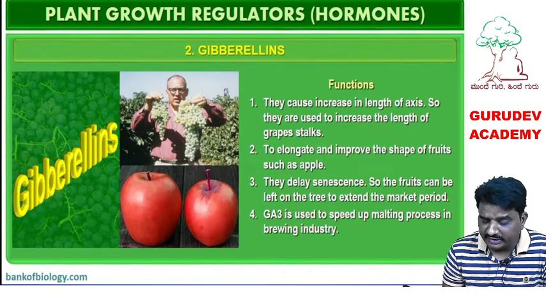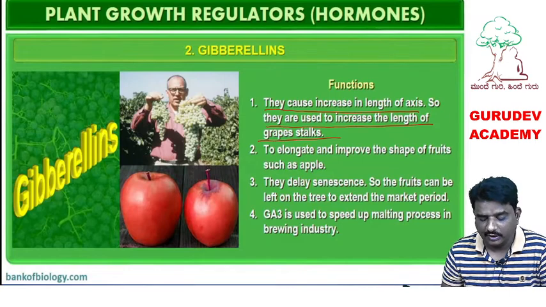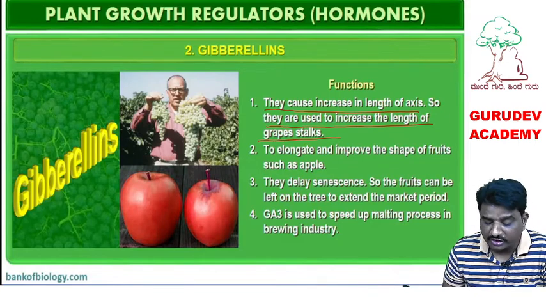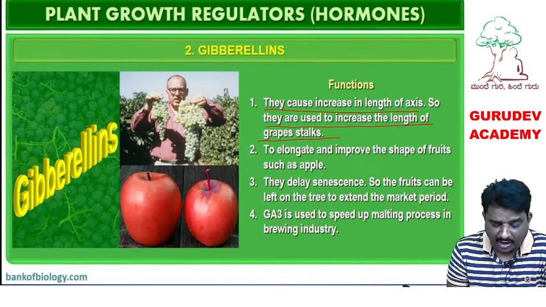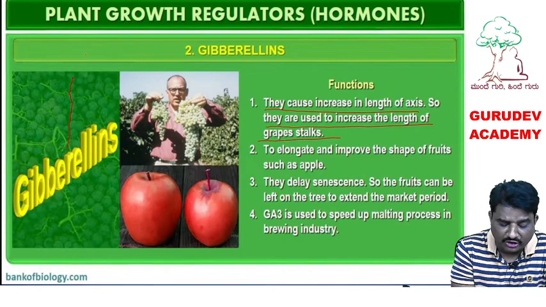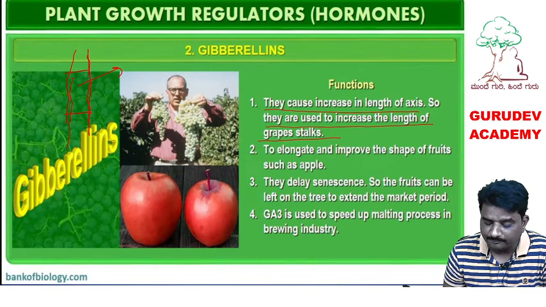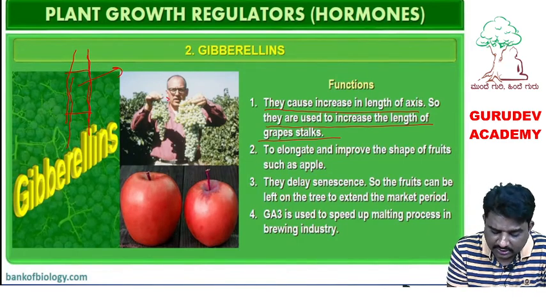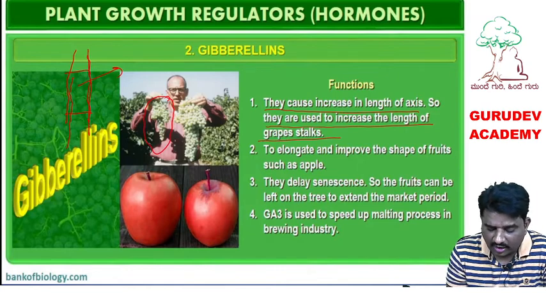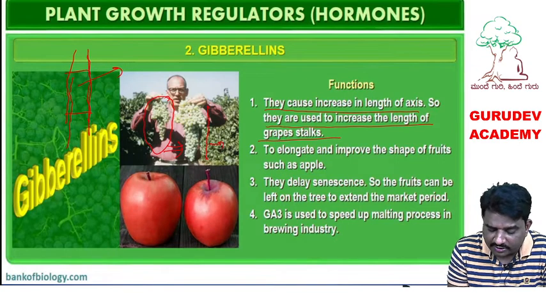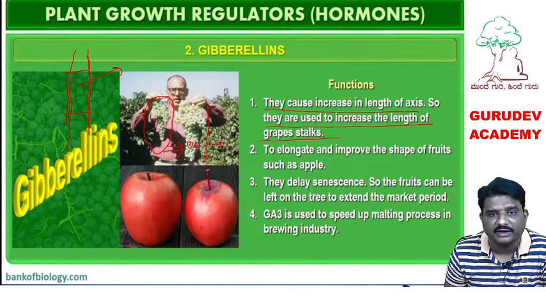They cause an increase in the length of the axis, and so they are used to increase the length of grape stalks also. Elongation of the axis means any plant axis or stem length elongation. The elongation process of the stem length is carried out by the chemical called gibberellin. This is one grape stalk, and after giving treatment with gibberellin, see how much the grape stalk is elongated. If it is more elongated, more grapes are there.